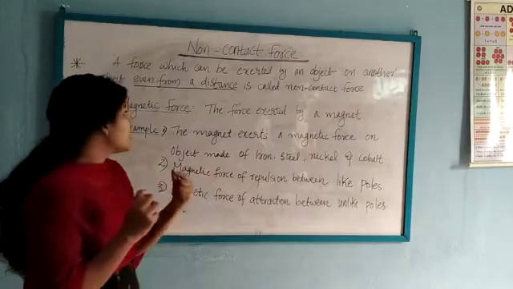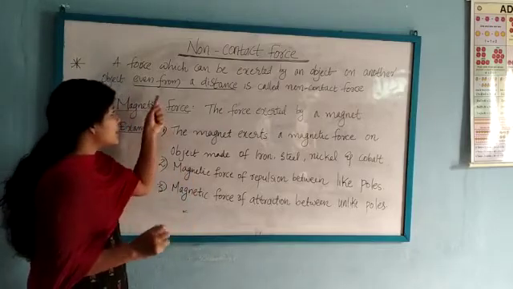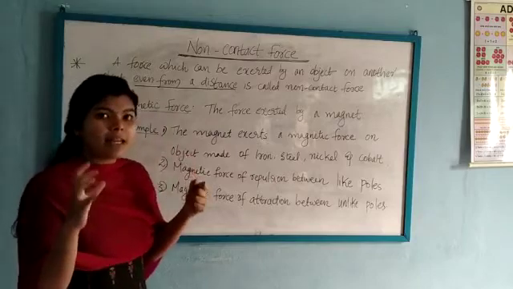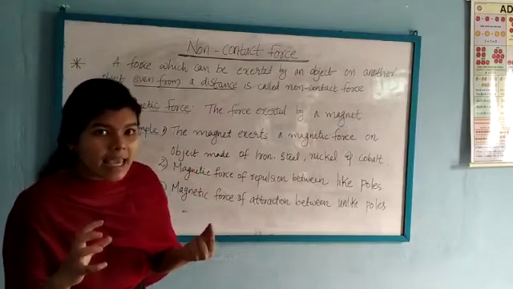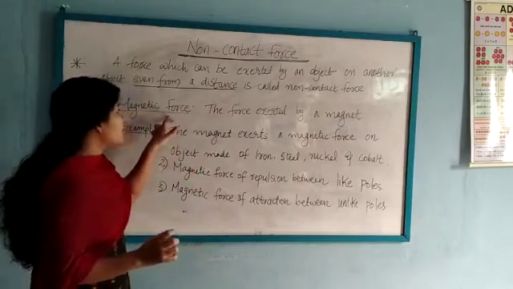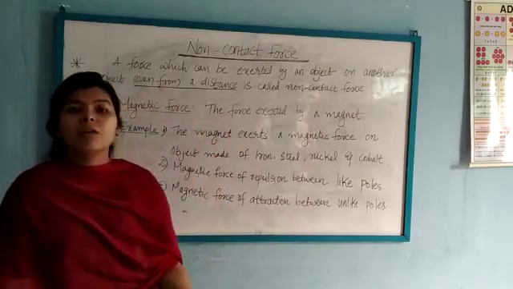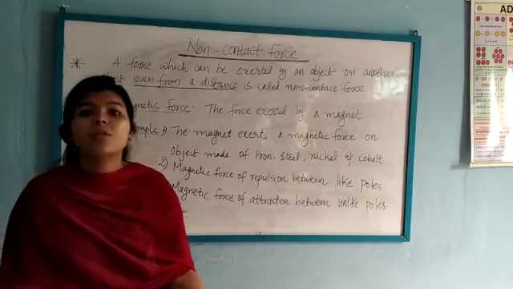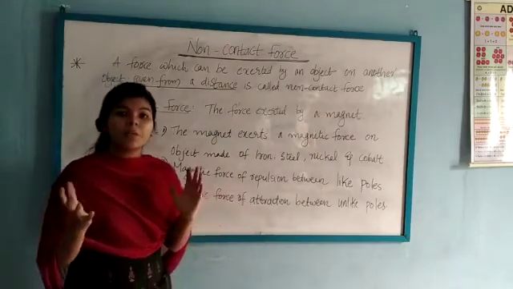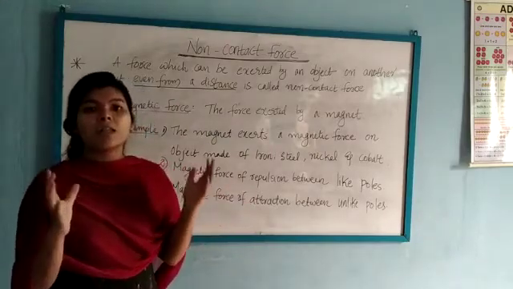That kind of force is known as magnetic force, and since there is no physical contact between the magnet and the iron, magnetic force is considered a non-contact force, because non-contact force means there is no physical contact between the objects.